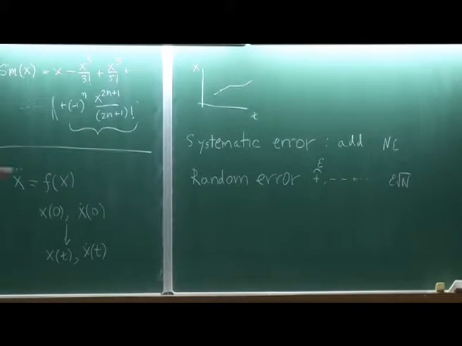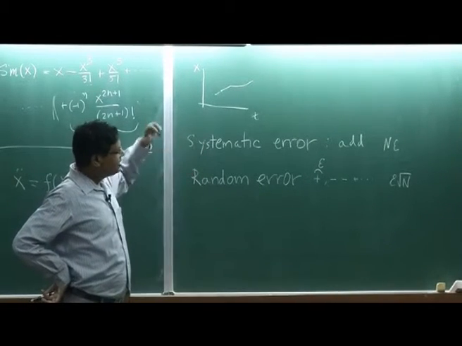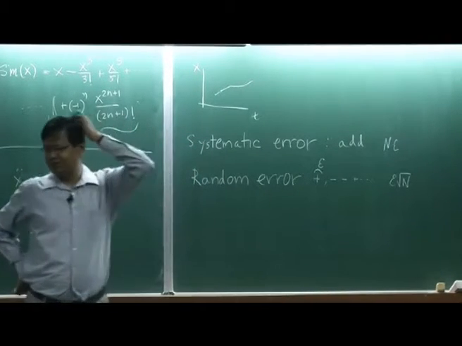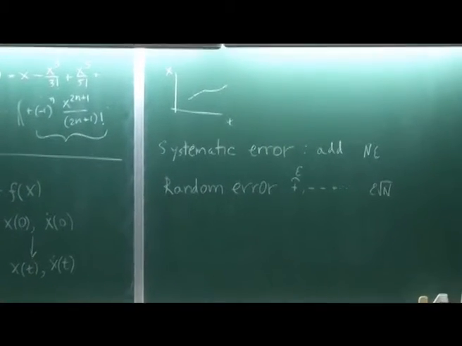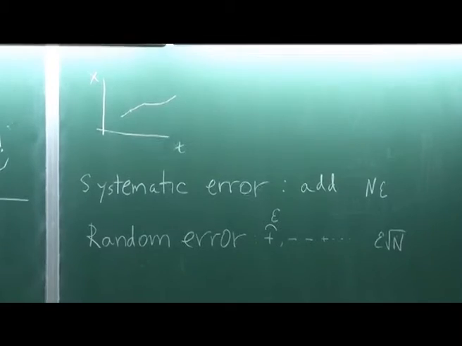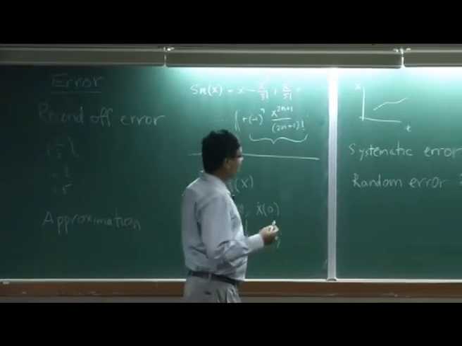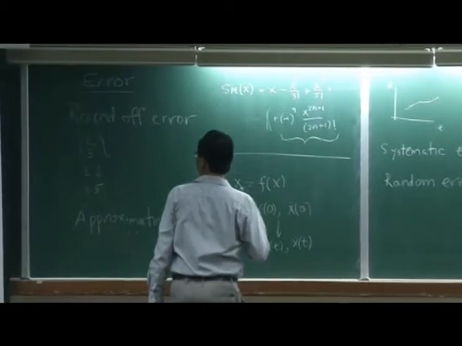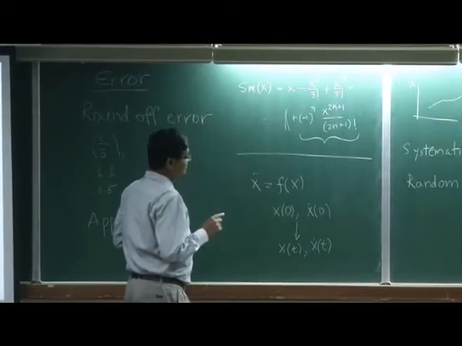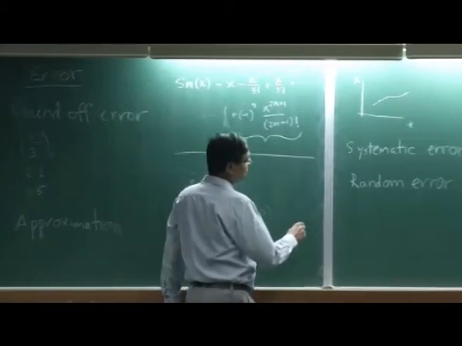Okay. So these are two types of error we get, and we should keep this in mind, how much is going to be the error. These are broad categorization. Now there is one more thing I should have mentioned. I think I should add here, one type of error is arithmetic error.